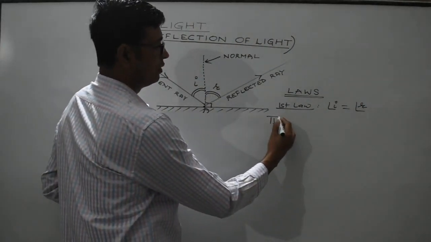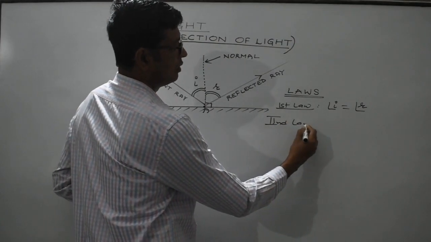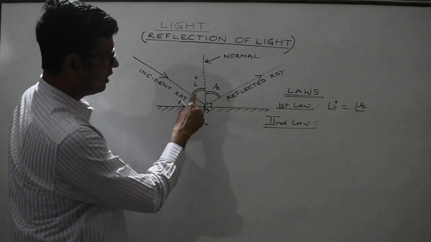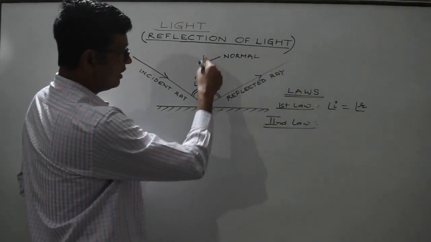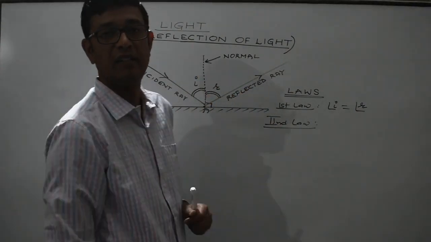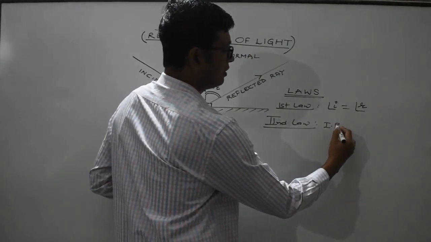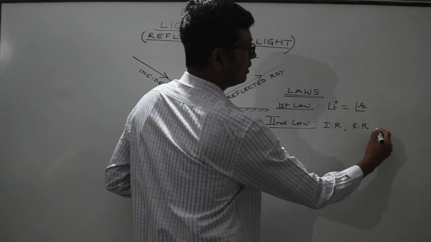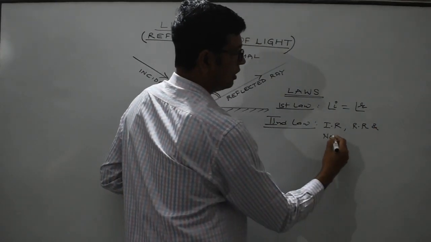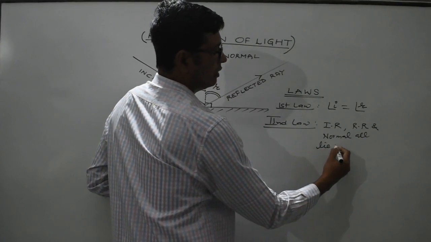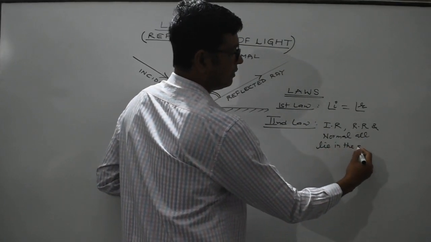The second law states that the incident ray, the reflected ray and the normal all lie in the same plane.